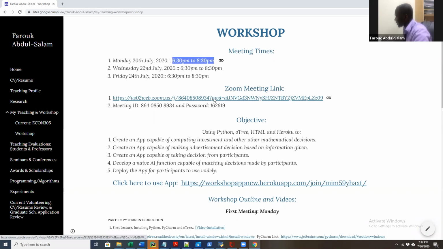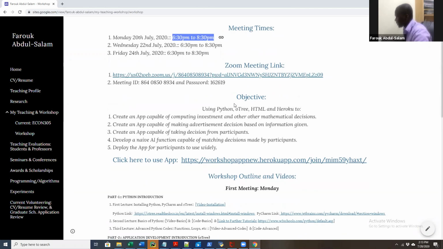Again, if you would like to join us, you can use this Zoom link, or you can just use this ID together with this password. Having said that, let's quickly have a look at the objective of our workshop. What do we intend with this Python workshop?